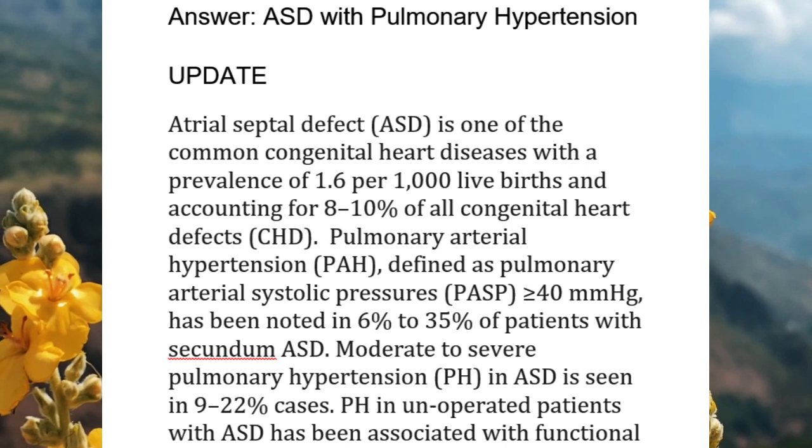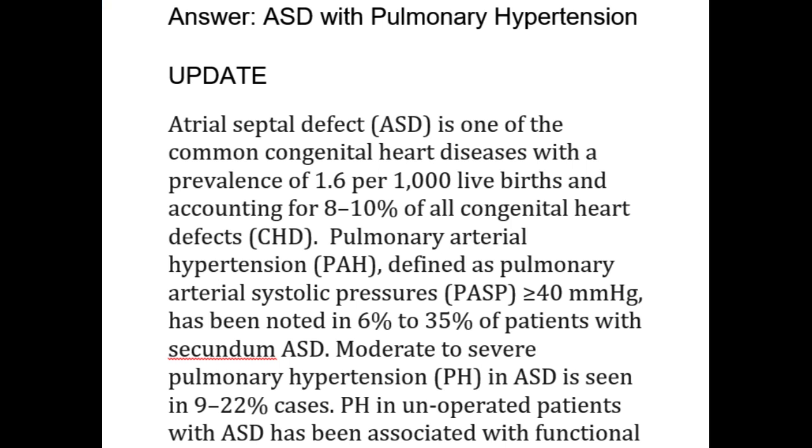Atrial septal defect, ASD, is one of the common congenital heart diseases with a prevalence of 1.6 per 1,000 live births, accounting for 8 to 10% of all congenital heart defects, CHD. Pulmonary arterial hypertension, PAH, defined as pulmonary arterial systolic pressures, PASP, greater than or equal to 40 mm of mercury, has been noted in 6% to 35% of patients with secundum ASD.